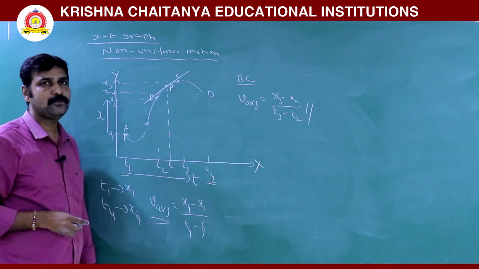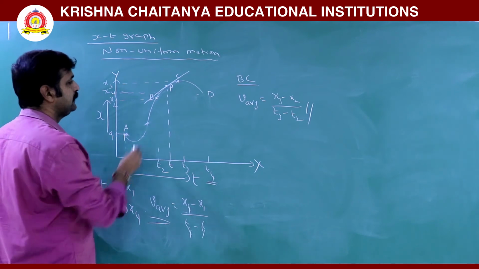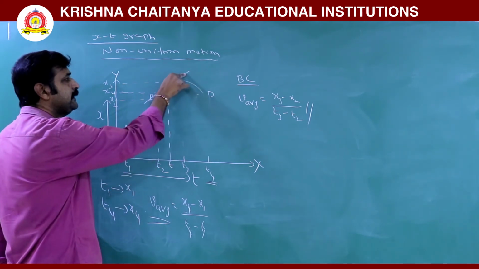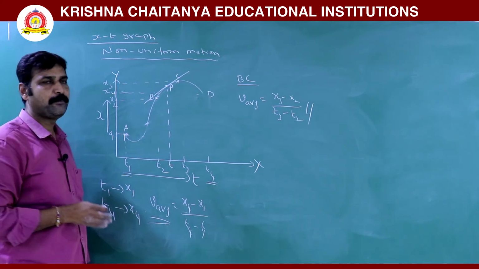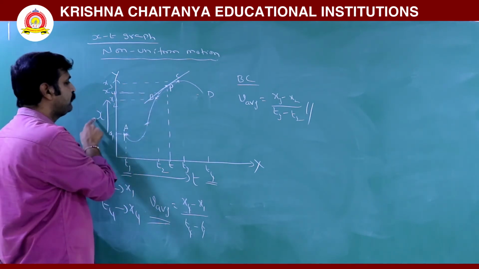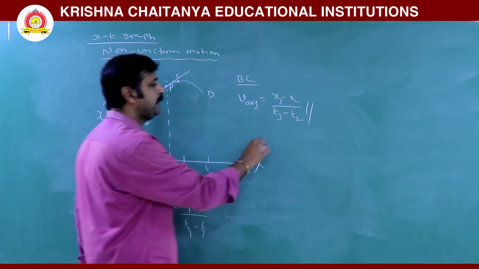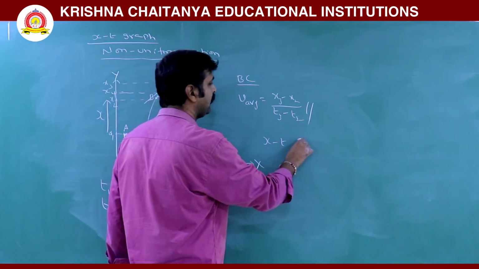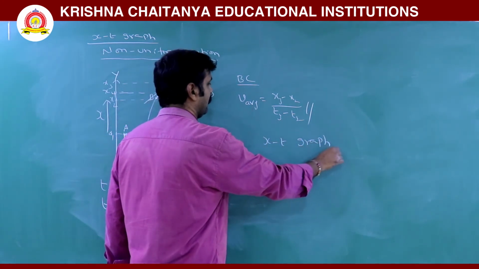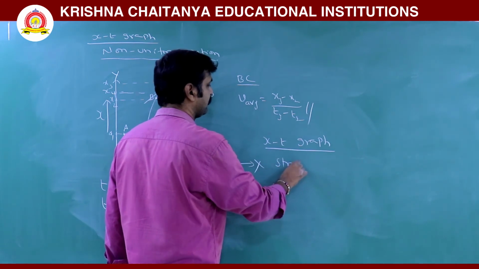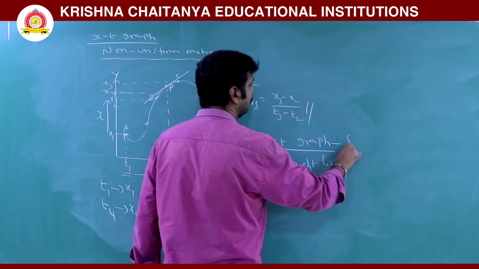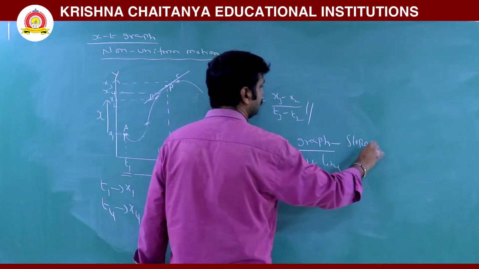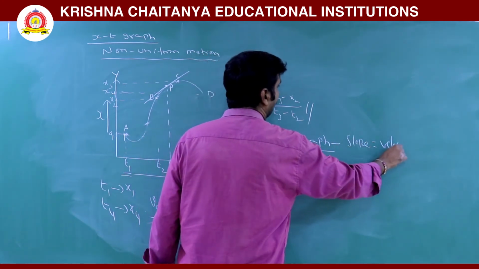Now what we have to do? For that tangent, since this is a straight line, for a straight line slope is constant. For a straight line position time graph, the slope gives velocity.